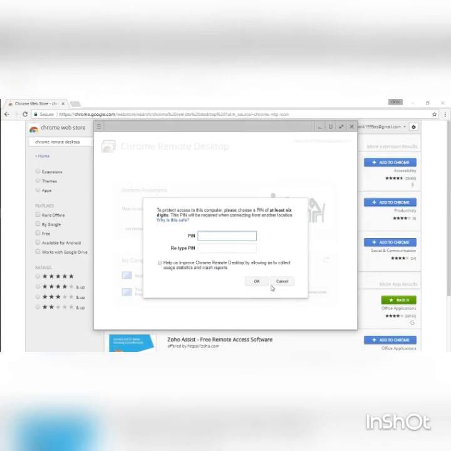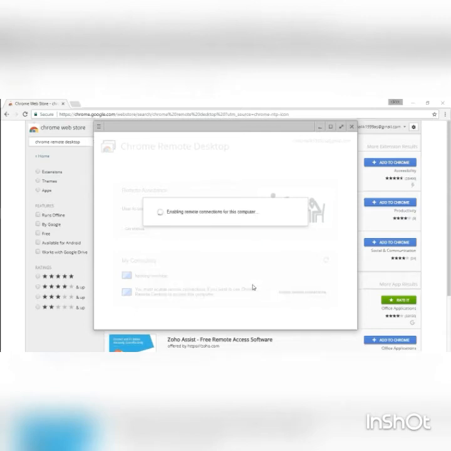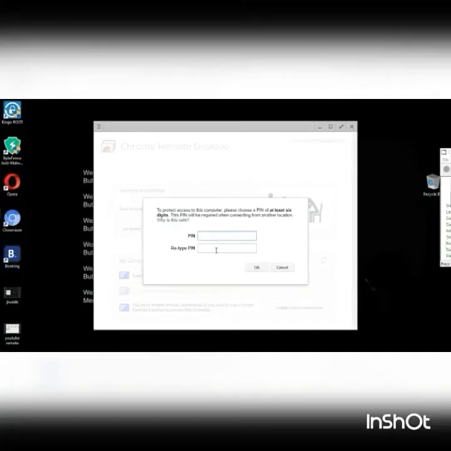It will ask for pin, but if you are not signed into your Chrome, then it will ask for your Gmail account verification. So you can verify with your username and password. I had already signed in, so I have to just enter my pin. The pin should be at least 6 digits. As you can see, I will enter the pin now.